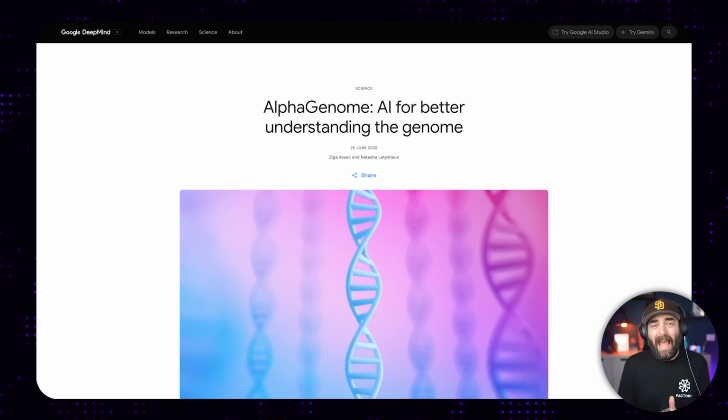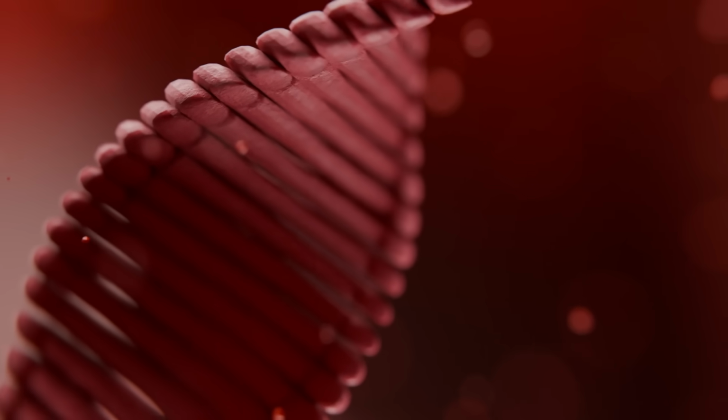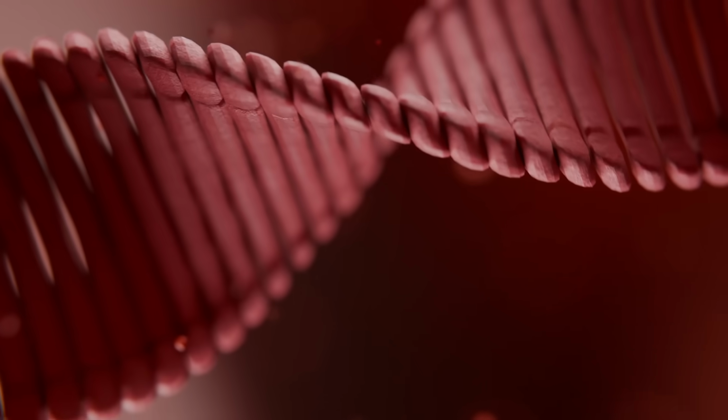Google DeepMind this week also dropped a game-changing AI model called AlphaGenome, and it could totally reshape how we understand human disease. This new tool can read 1 million DNA letters at once and predict in fine detail what happens when a mutation occurs. So from cancer research to synthetic biology, this AlphaGenome could really accelerate breakthroughs across genetics and medicine. And Google already gave access to scientists through its API if they're using it for non-commercial research.